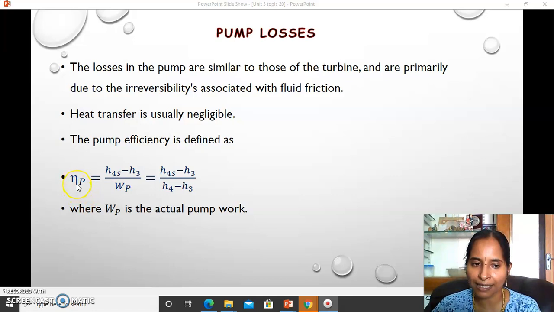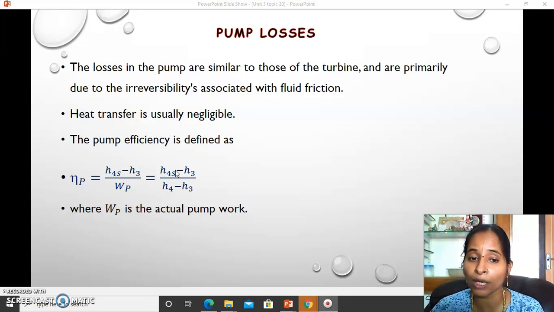If you want lesser than 100, lower work input should be written in the numerator and higher work input in the denominator, okay. So which is lower? Isentropic is lower. Lesser work input can be given only by isentropic work.